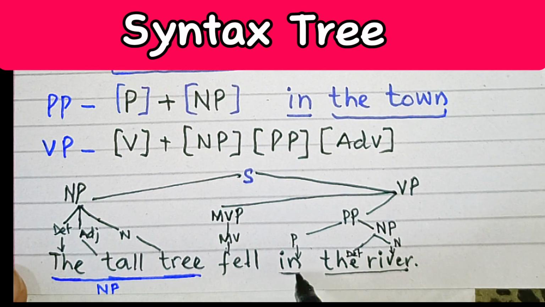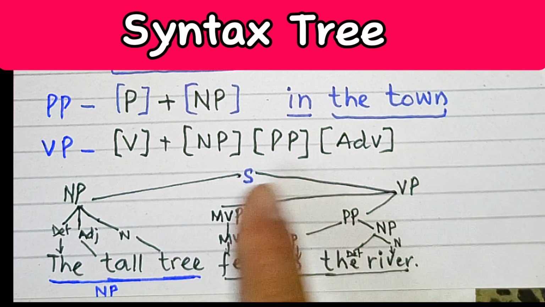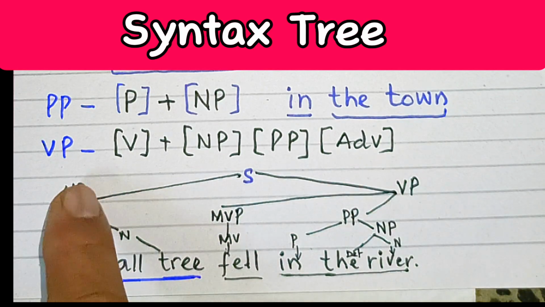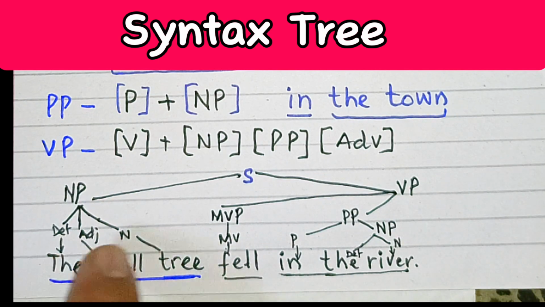So we can easily draw a tree structure or tree map in order to understand all the phrases. The sentence can further be subcategorized into noun phrase and verb phrase, and then noun phrase can further be subcategorized into determiner, adjective, and noun in order to analyze the sentence.